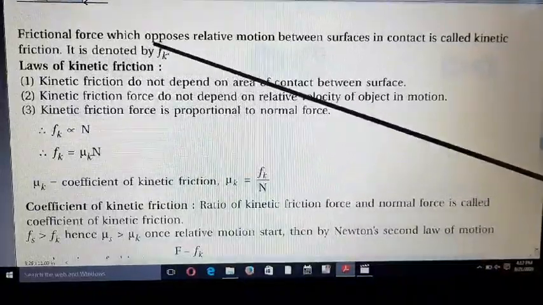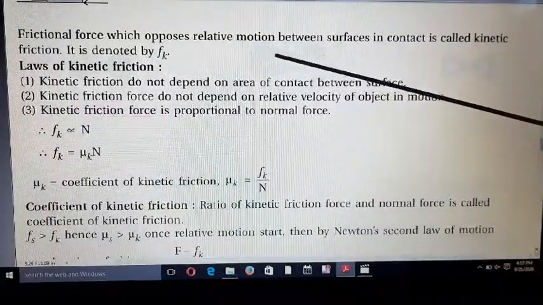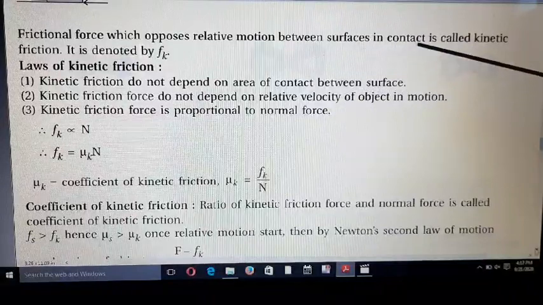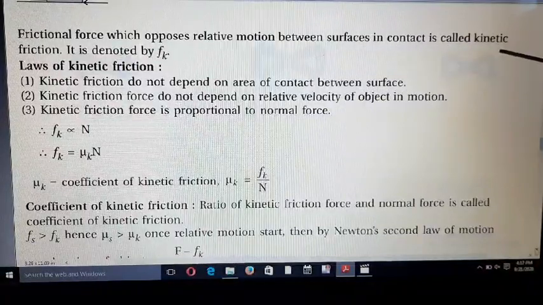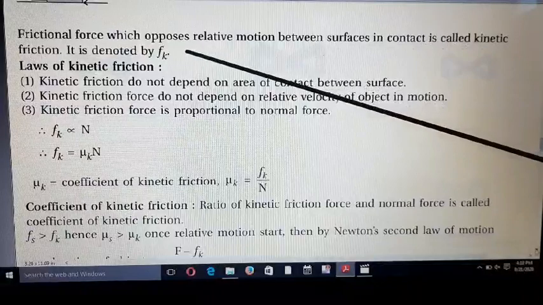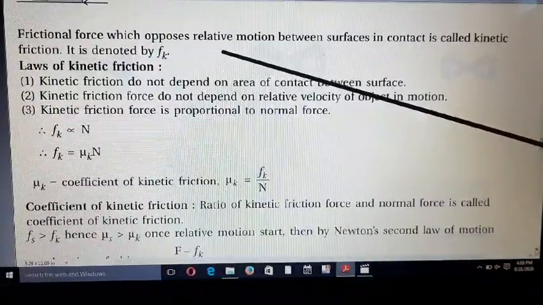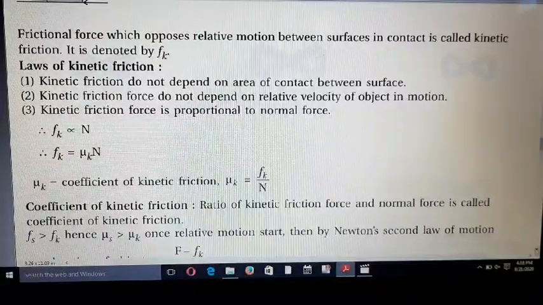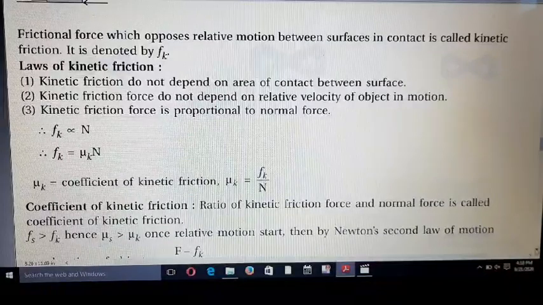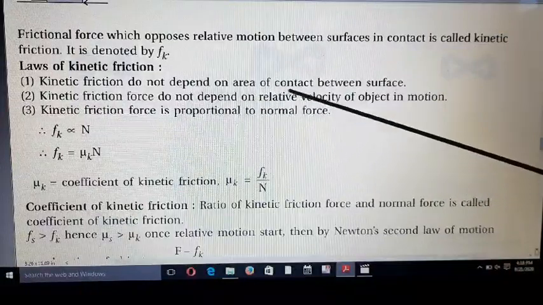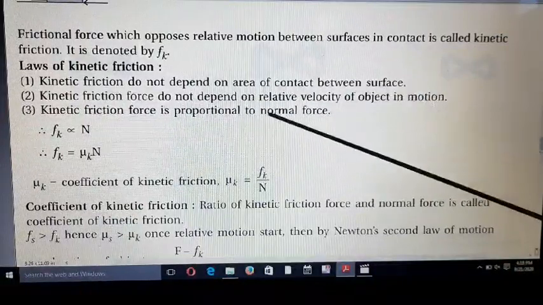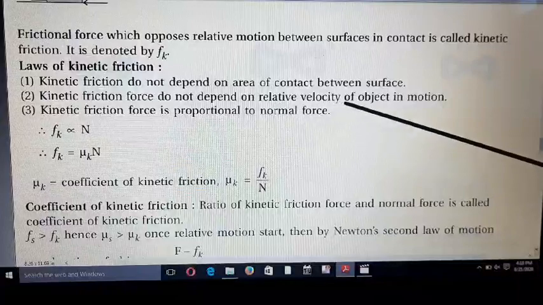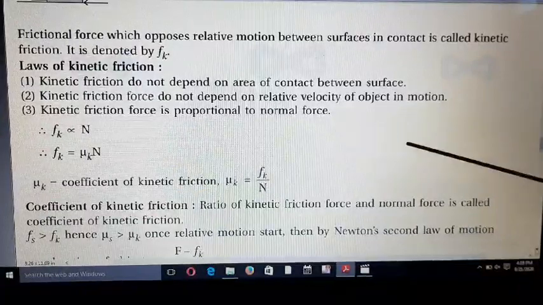The frictional force which opposes relative motion between surfaces in contact is called kinetic friction. It is denoted by Fk. And the law of kinetic friction: kinetic friction force is proportional to the normal force, but it does not depend on the area of contact between the surfaces and does not depend on the relative motion of the object in motion.